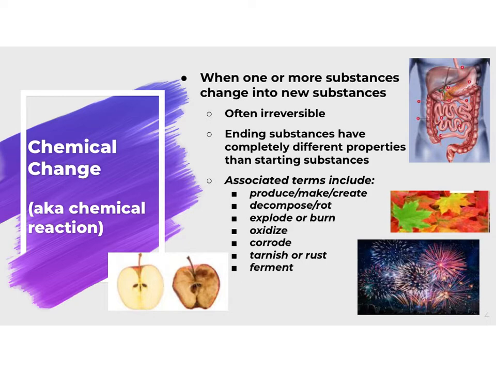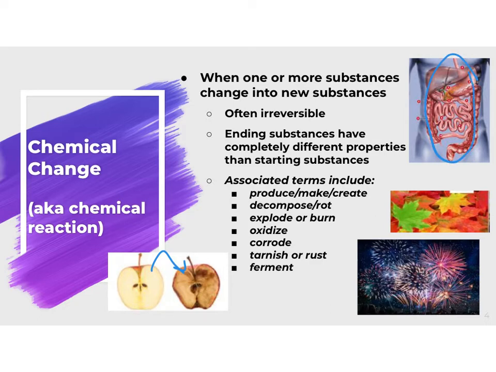Some chemical changes that you might be familiar with would be when fruit oxidizes. So you can see that apple turned a yucky-ish brown color because it was exposed to oxygen. Another chemical change that is always occurring are chemical changes in the body. Some specific ones would be in our digestive system.